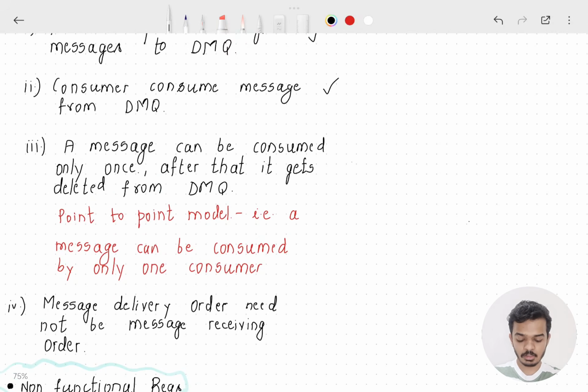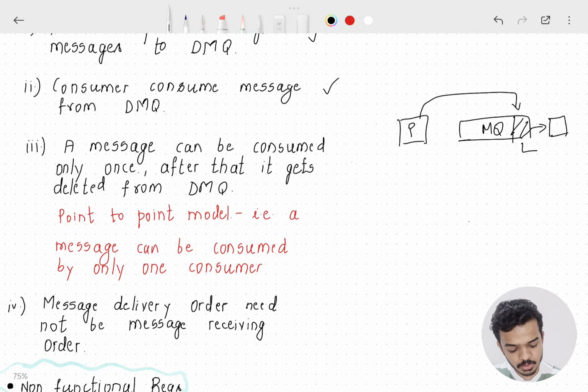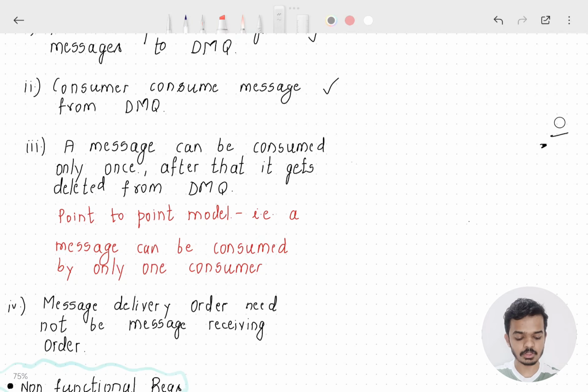Okay. Third is, a message can only be consumed once. Let's say a producer produces a message and puts it onto the message queue. Once this message is consumed by a consumer, it should get deleted from the message queue. Okay, this is called the point to point model. A message put by a producer can only be consumed by one consumer amongst all the consumers. This is called the point to point model.